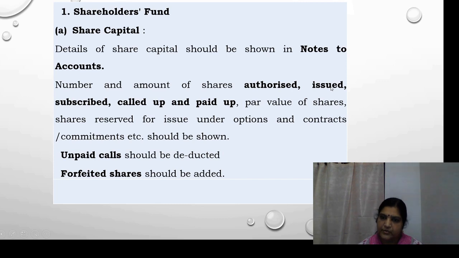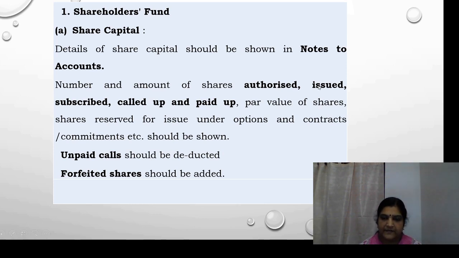Now come to issued share capital. Issued share capital is that part of the authorized capital which is issued to the public. Then subscribed capital is that part of the issued capital which is actually subscribed by the public.